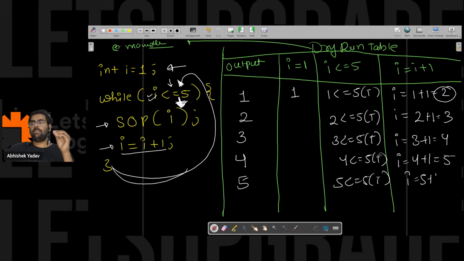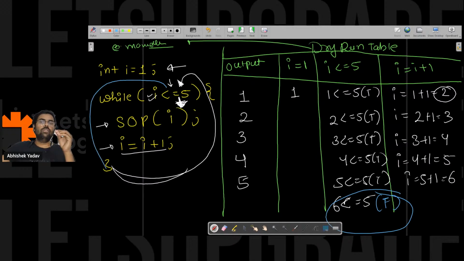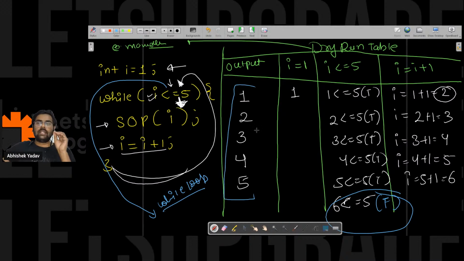That is 5 plus 1, which is 6 here, and again the condition is checked, that is 6 is less than or equal to 5. This time the condition is false. The moment the condition is false, you will move out of the while loop. Since I have executed the code manually and I am getting the correct answer, I have not written any wrong logic, right everyone?